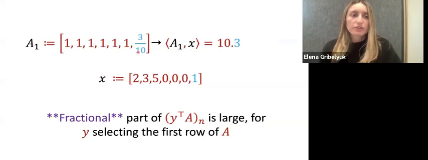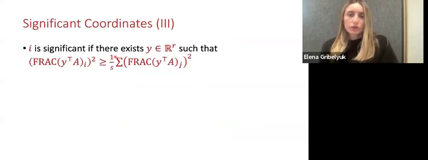In fact, if we look at the fractional parts of the values of this row, we'll see that the last value, 3/10, is very heavy. The fractional part is very heavy compared to the other fractional parts, which are 0. So this leads to our final definition of significance.